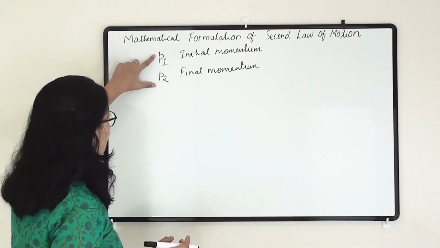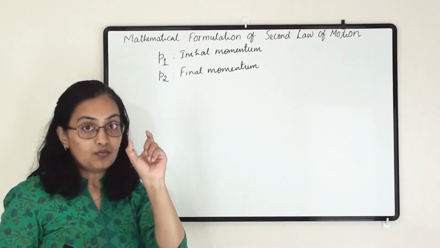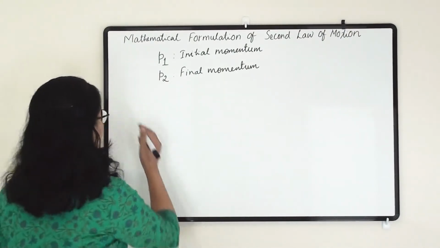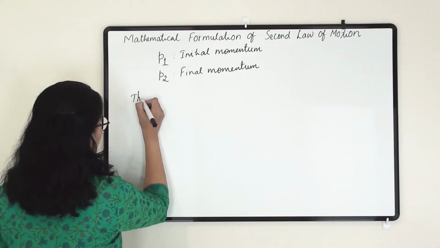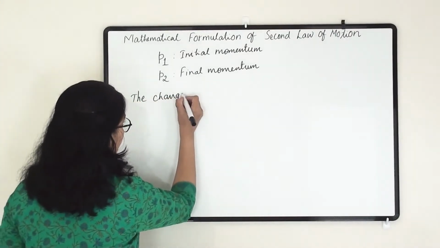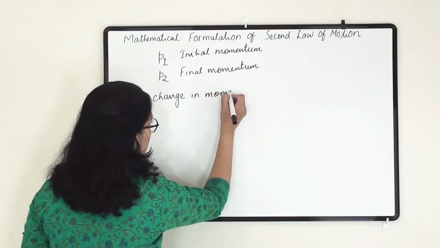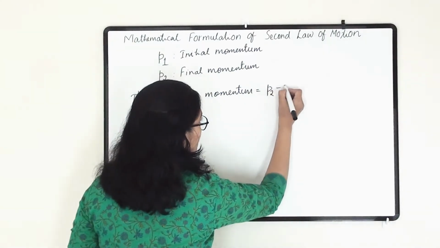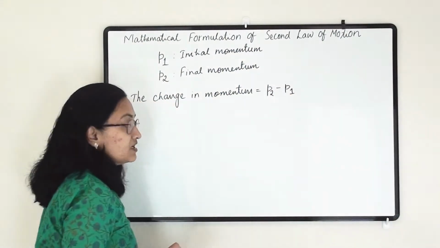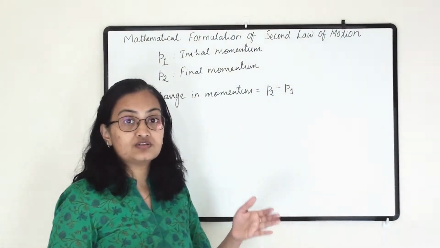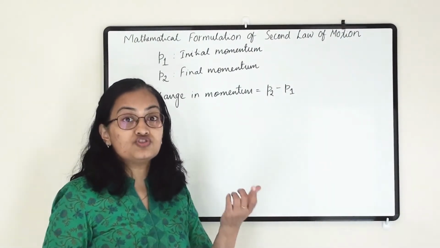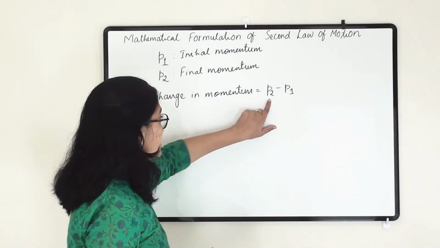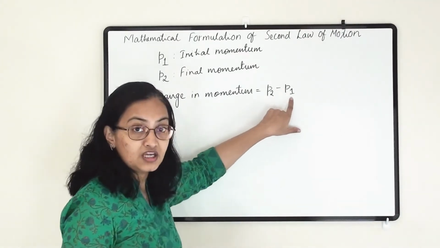Now if we want to see how much momentum has changed, we have to subtract P1 from P2. So let us write here that the change in momentum equals P2 minus P1. Just like we write final velocity minus initial velocity to check the difference in velocity or speed, like that we are writing here final momentum minus initial momentum.